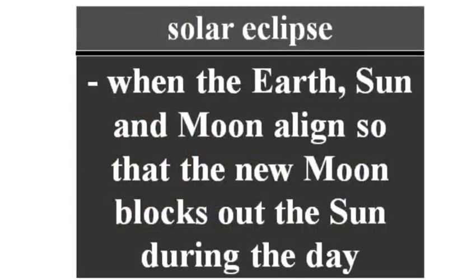So a solar eclipse is when the Earth, the Sun, and the Moon align so that the new moon blocks out the sun during the day. In order to have a solar eclipse, the moon must be in a new moon phase, and it must be all in line in order for the moon to block out the sun.